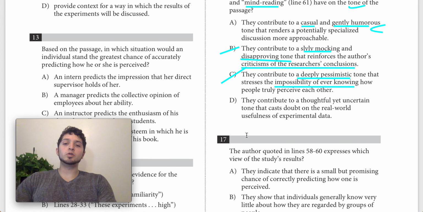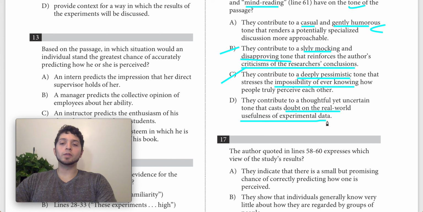D says they contribute to a thoughtful, okay, yet uncertain tone, so far so good, pretty neutral, that casts doubt on the real-world usefulness of experimental data. And this is the part here that's going to make it wrong. Casting doubt on the real-world usefulness is basically saying, you know what, this data, this research that we're doing, it doesn't really matter in the real world. It's too theoretical. It doesn't apply to the real world, which is nothing the passage says, and it's unlikely that we'll ever find a passage that talks about that.